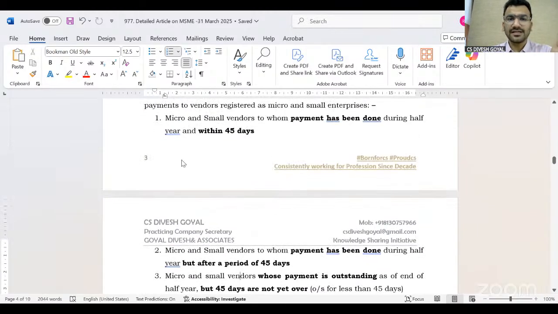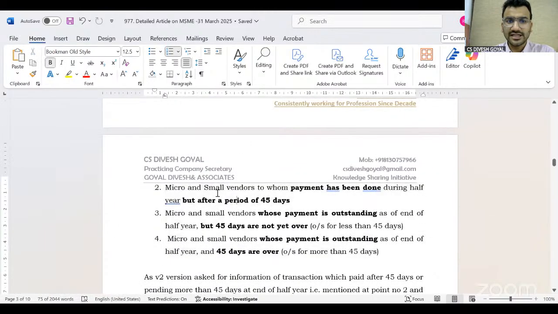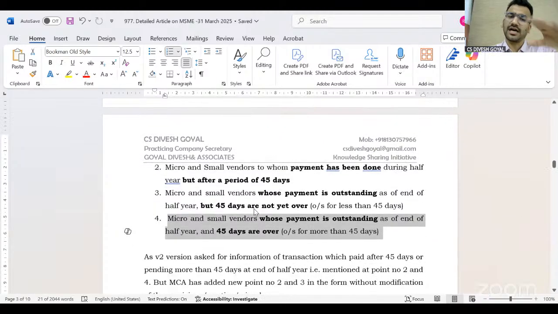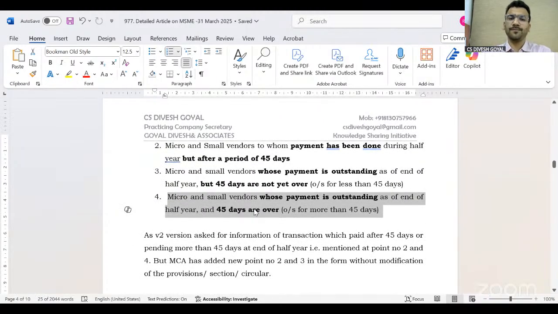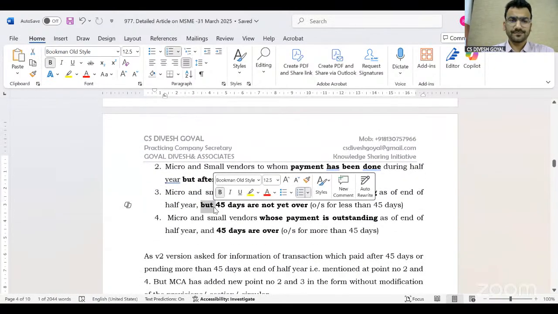Practically, as per the V3 version, the MSME form has to be filed under 4 conditions. Condition number 2 and condition number 4 were already there in the V2 version also, which we have discussed earlier. But now condition number 1 and condition number 3 are totally new. If we analyze these 2 conditions, they are saying that even if the payment was made to the MSME vendor within 45 days during the half year, still you have to file. Or even if there is an outstanding payment at the end of the half year, but 45 days is still not over, you still have to file the form.